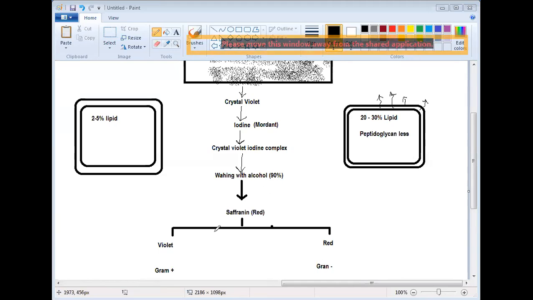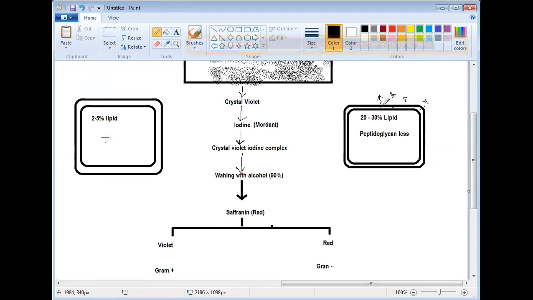Okay, now check it here. Is the concept clear or not? Yes, sir. Shall I repeat again? Yes, sure. Now check it. In gram-positive bacteria, lipid content is very low, and in gram-negative bacteria, lipid content is very high.